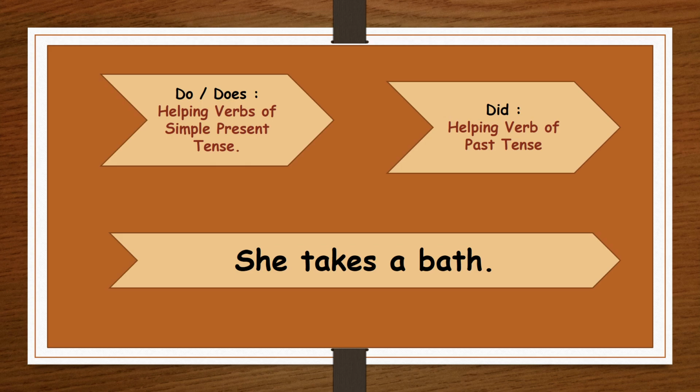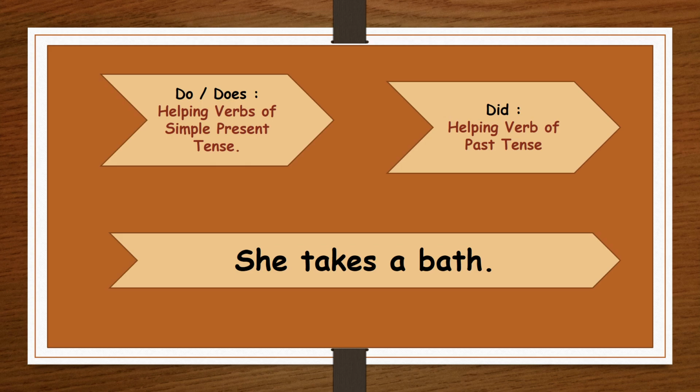Now, identify the verb in this sentence. Yes, it is takes. So, the part of the sentence before the verb is the subject, that is she, and the remaining sentence along with the verb is the predicate, means takes a bath.